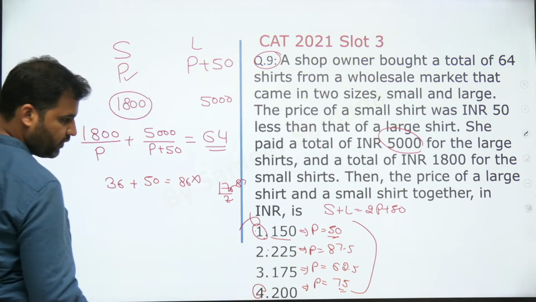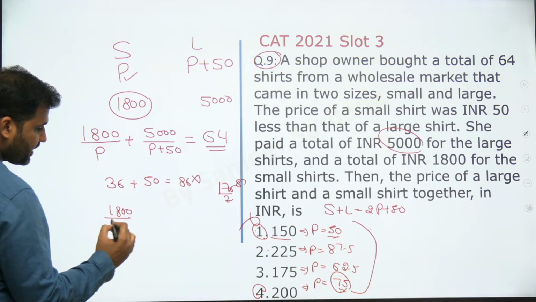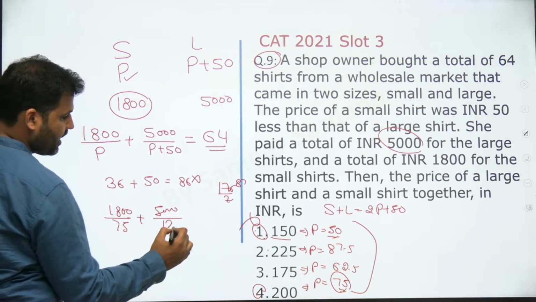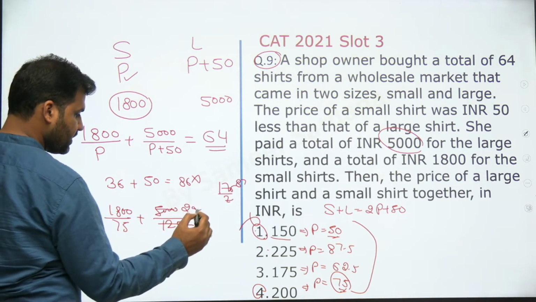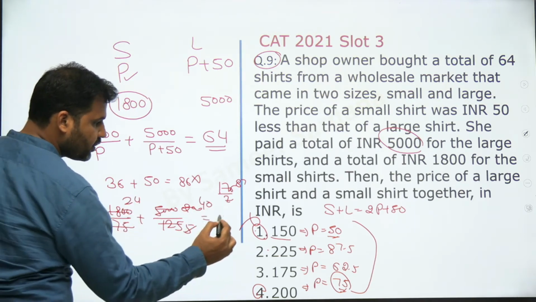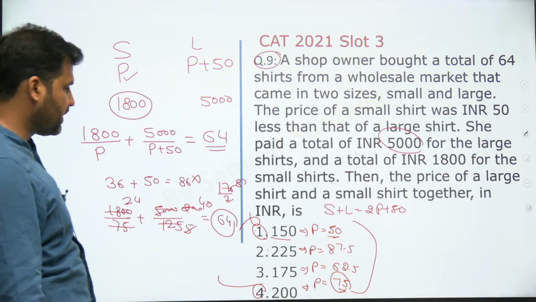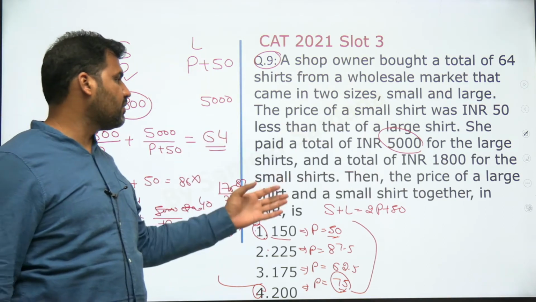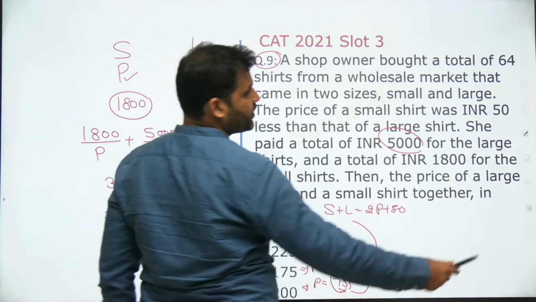Now let's go to option 4. In this case, P is 75. 1800 upon 75 plus 5,000 upon 125. You can see this is 25 into 5, 25 into 2. This is 24, and this is 40, which is getting cancelled. So this is going to be equal to 64. So the fourth option is my correct answer. I don't need to check options 2 and 3, and you'll get your answer quickly, right? If it had been a theta question, then I would have solved the complete quadratic equation. Otherwise, we can solve with the help of the options.